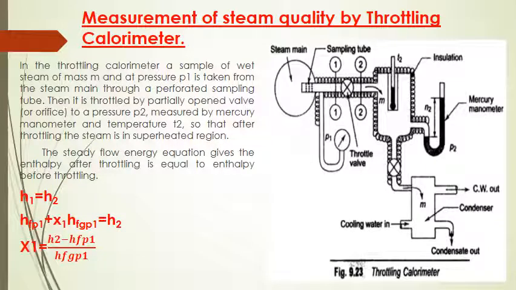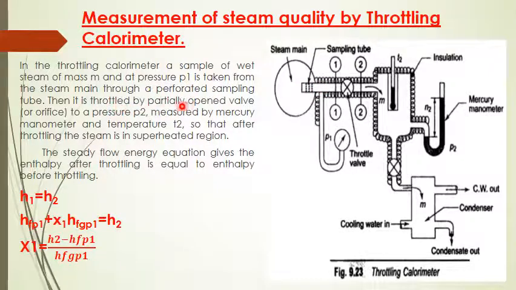Now we will discuss measurement of steam quality by throttling calorimeter. A throttling calorimeter is a device which is used to measure the quality or dryness fraction of steam. In the throttling calorimeter, a sample of wet steam of mass m and at a pressure P1 is taken from the steam main through a perforated sampling tube. From this steam main we take a sample of wet steam to measure its dryness fraction.